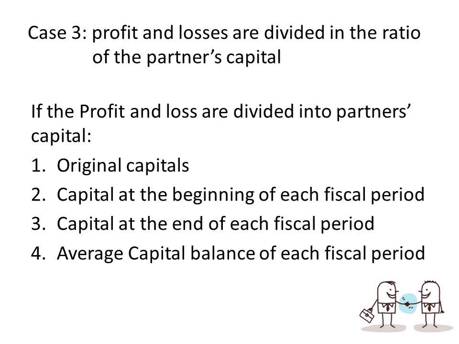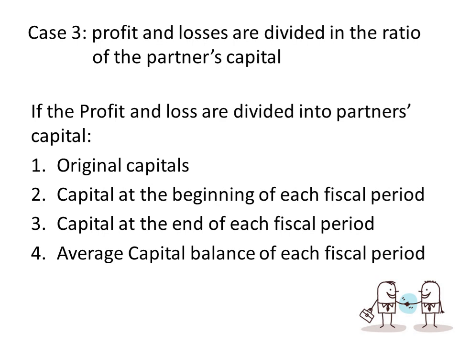For number 2, capital at the beginning of each fiscal period. Take note that the original capital and the beginning of each fiscal period would almost be the same, because this one is only the first year of operation. But in the second year of operation, there will be a difference. Why? Because the capital balance is affected by withdrawals and by the profit and loss earned by the partnership. But that is for the second year of business.